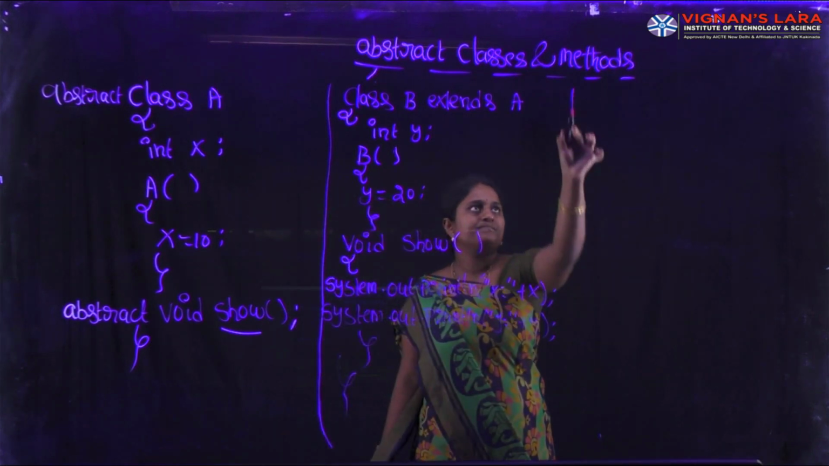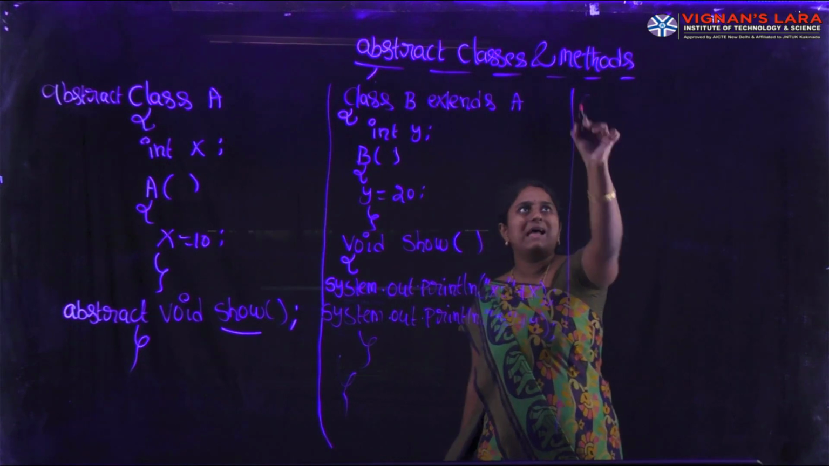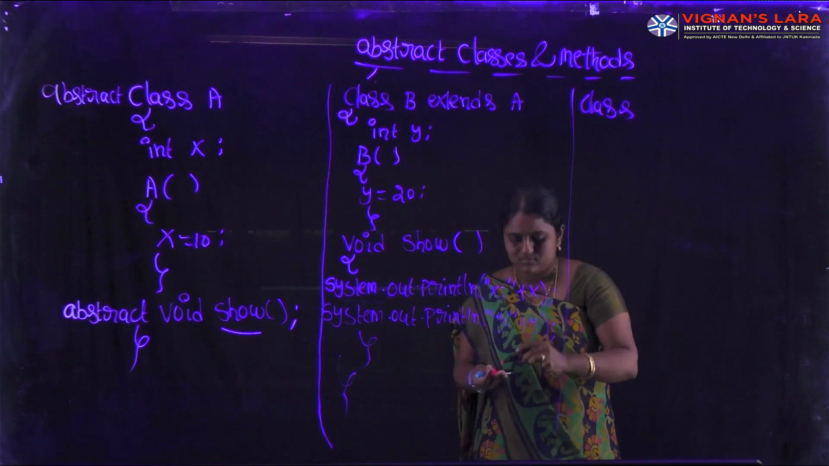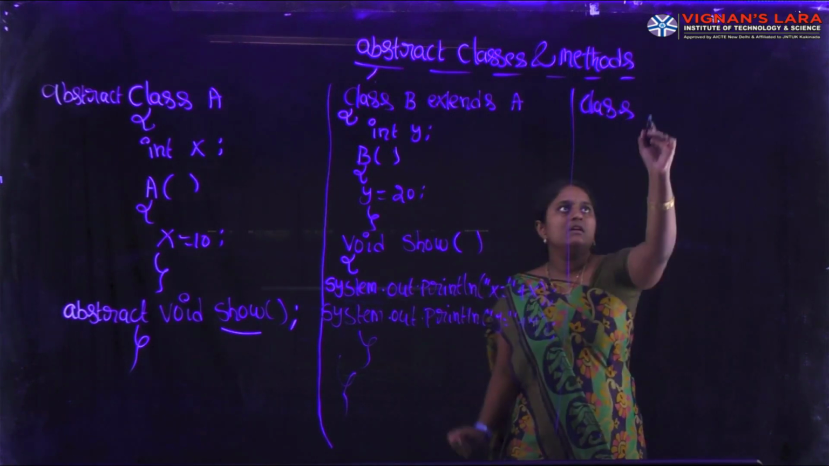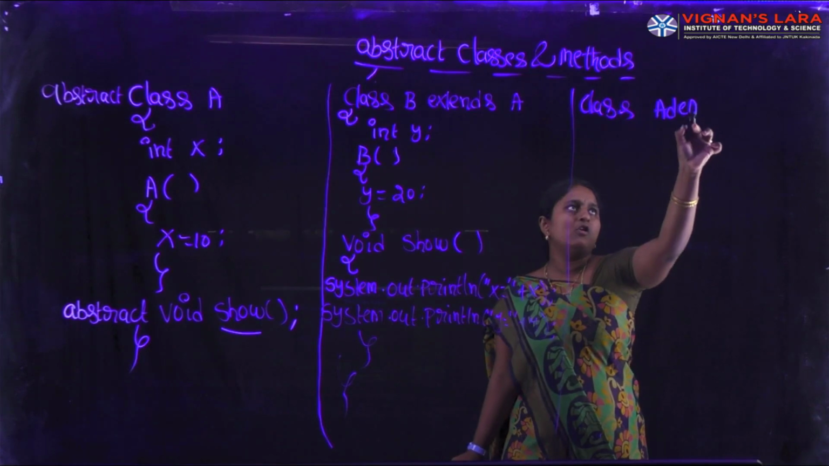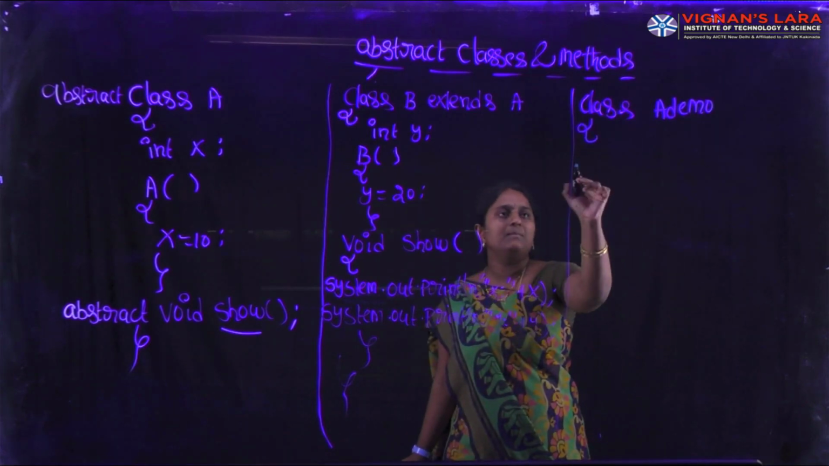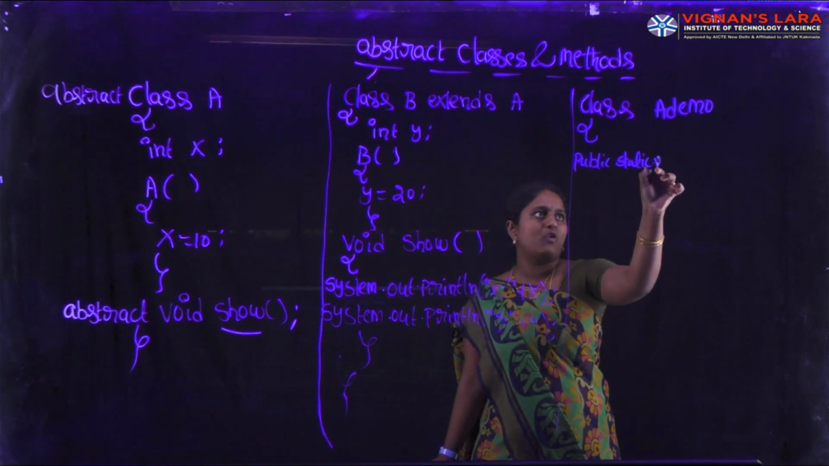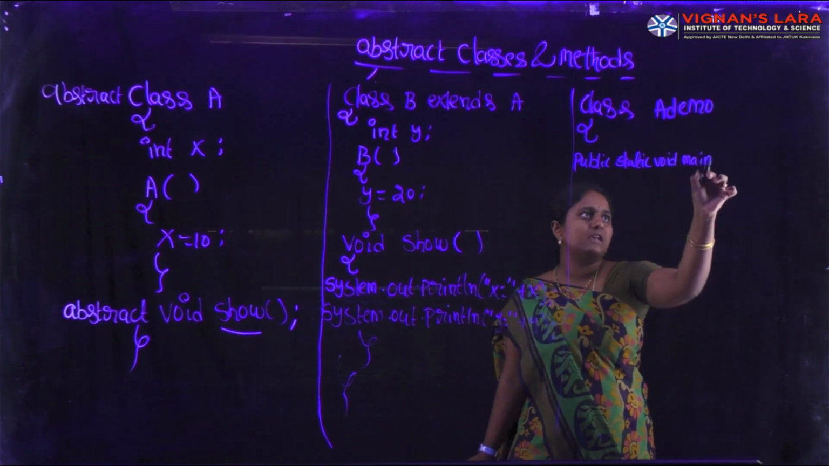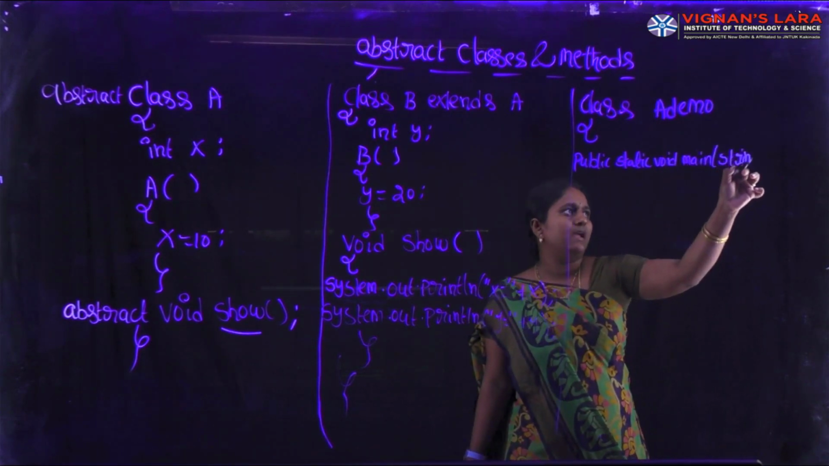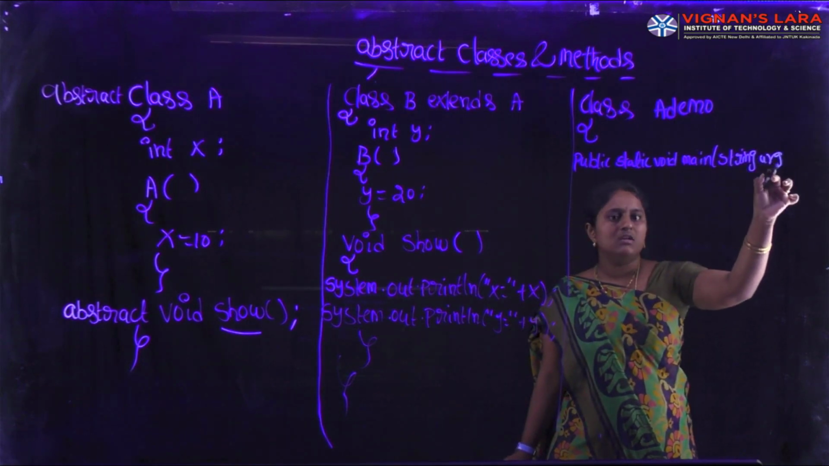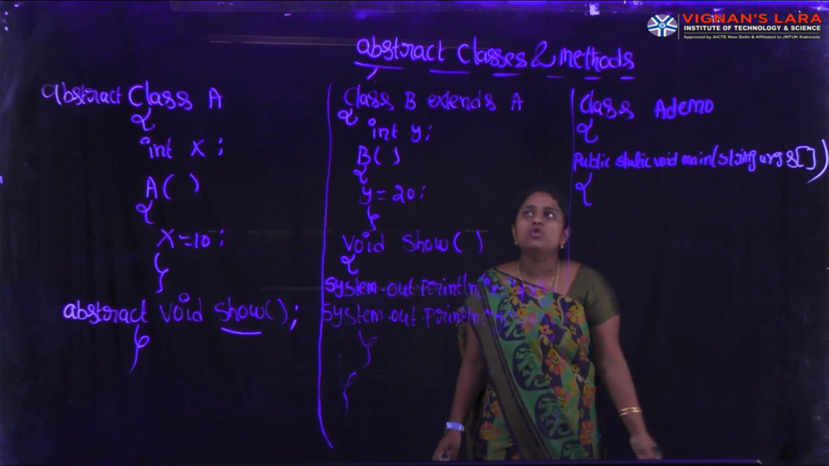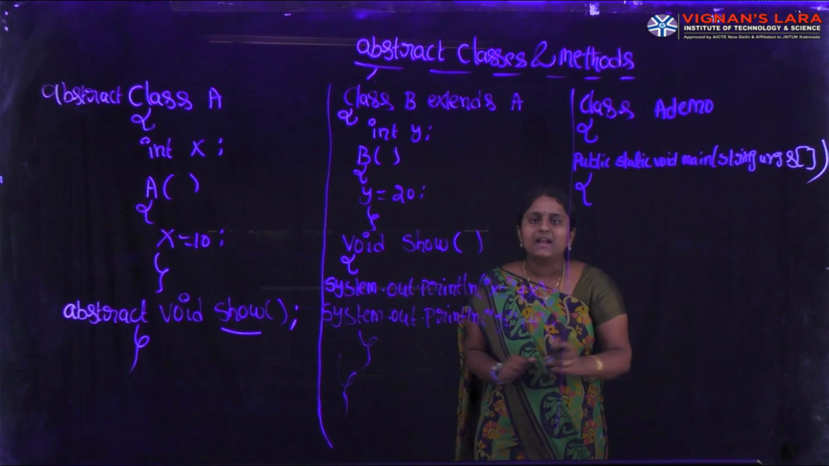Next one, here I am taking one more class, class A demo. In this class, I am defining the main method. Already you know that the main method has keywords: public, static, void, main, String args array. Next one, in this main method, I am creating an object of the subclass.